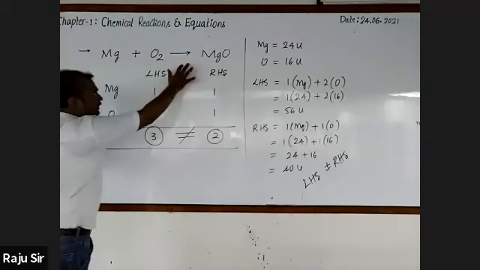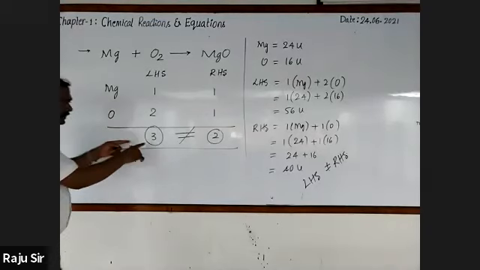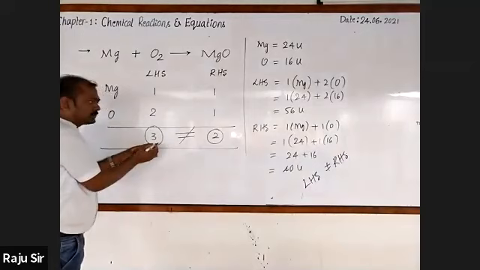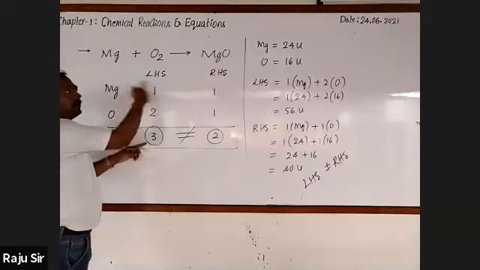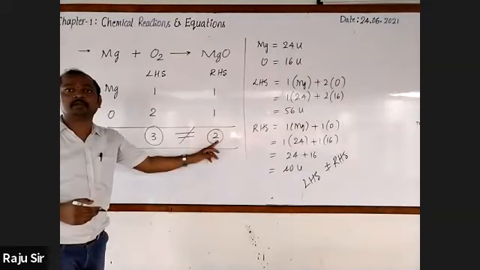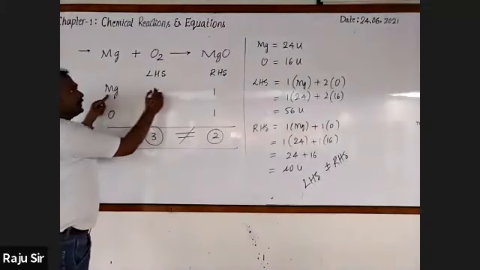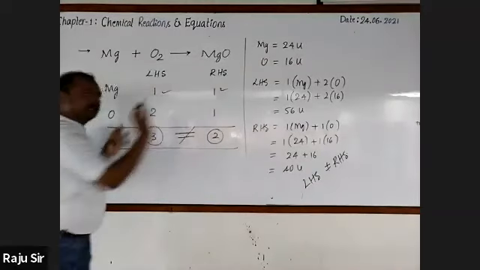This chemical equation is said to be unbalanced because the number of atoms of each element on the reactant side is not equal to the number of atoms on the product side, right? Magnesium, 1 atom, okay, it is balanced.